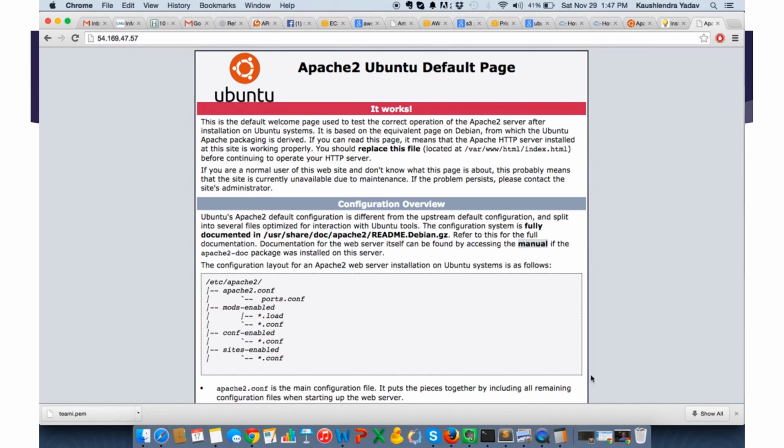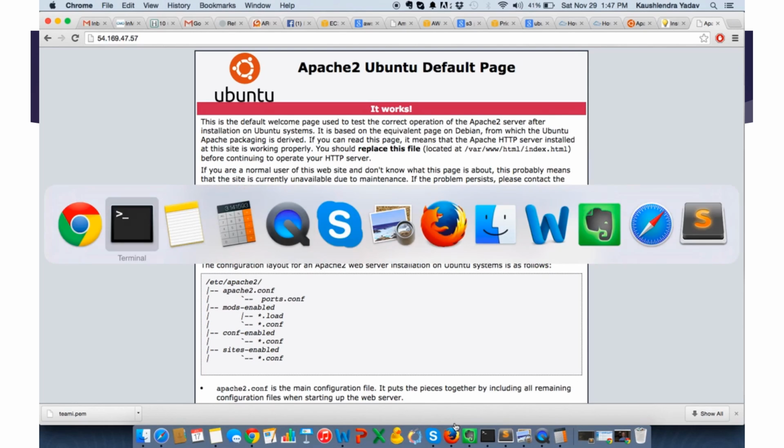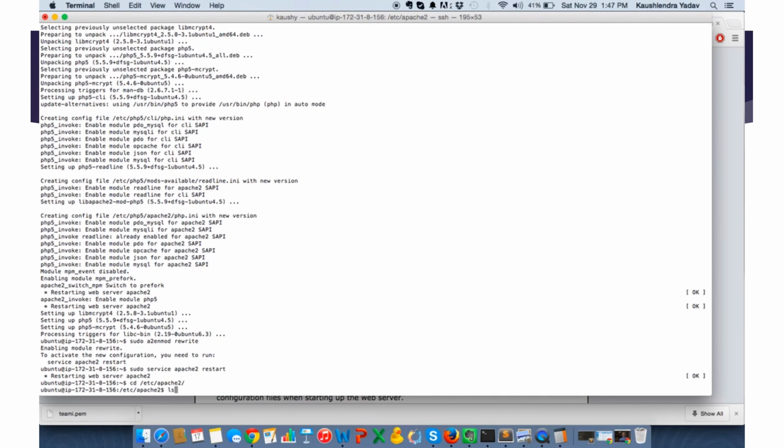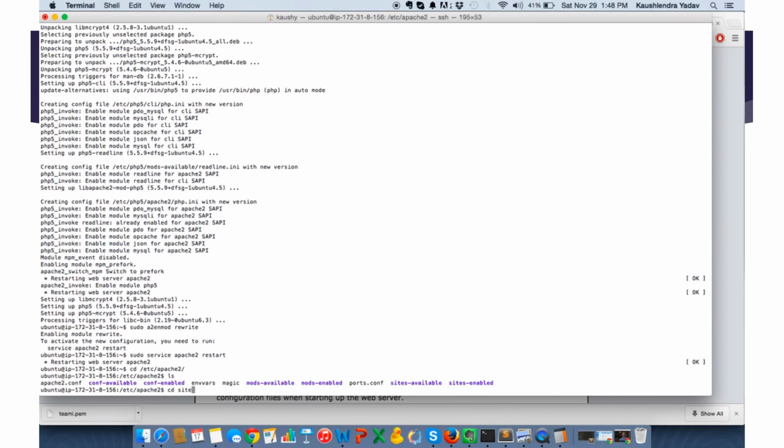Yeah. So the only one thing that I will do here is I'll make a small change here. cd /etc/apache2/sites-available.